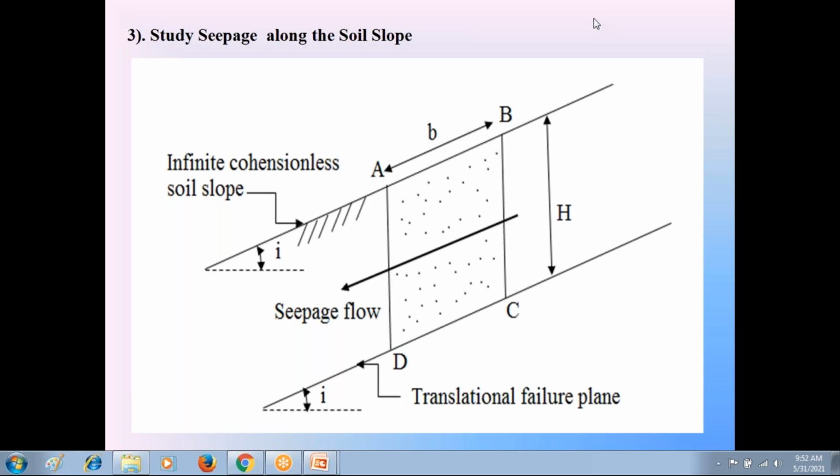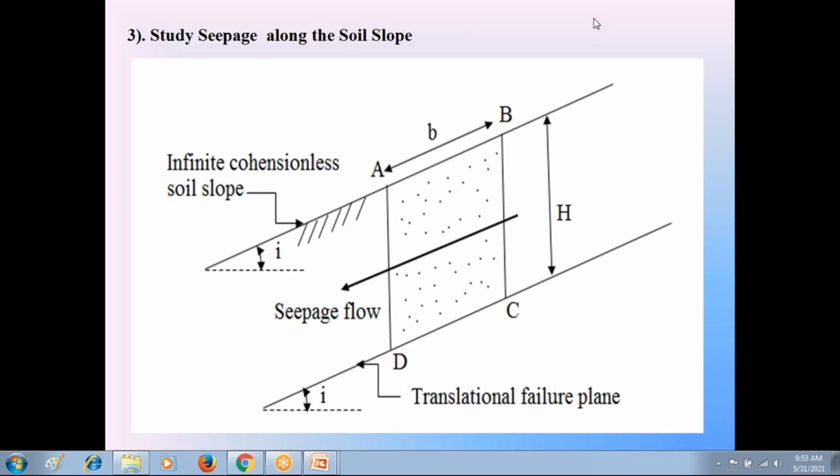Very good. The meaning of seepage in soils is the flow of water. I hope you know the soil has the engineering property of permeability. Because of that permeability property, the soil allows the flow of water through it.